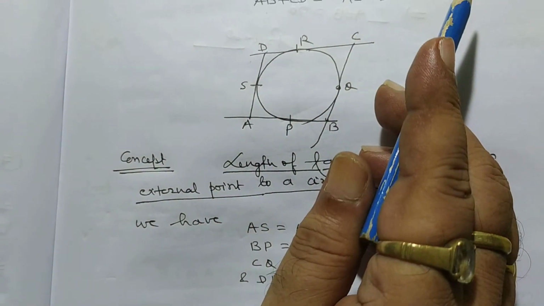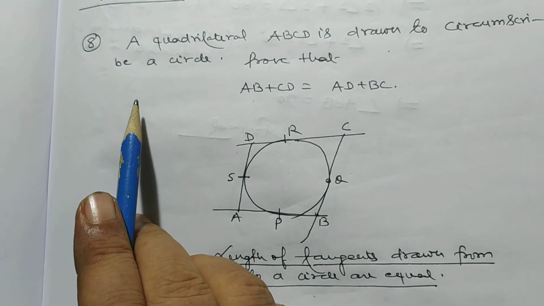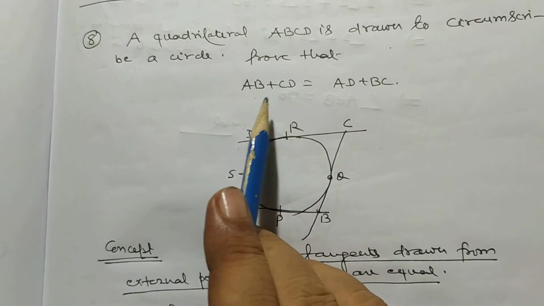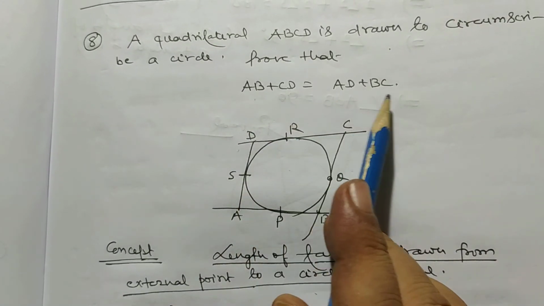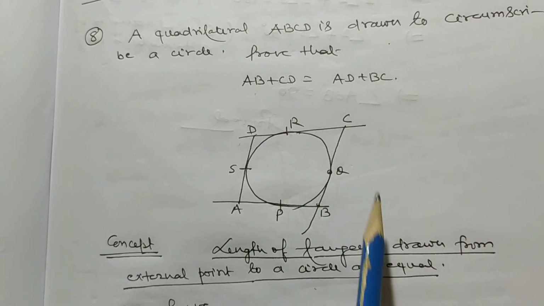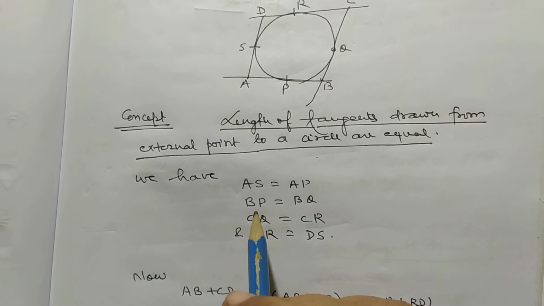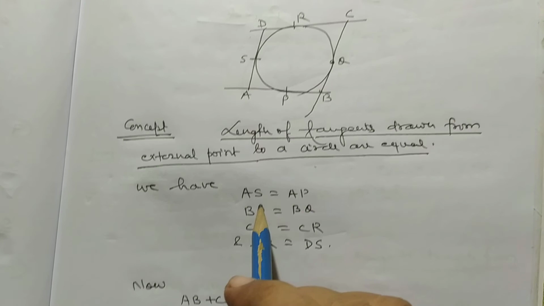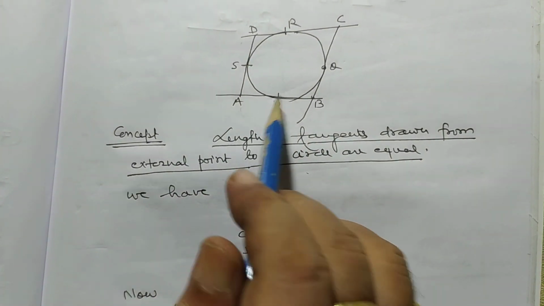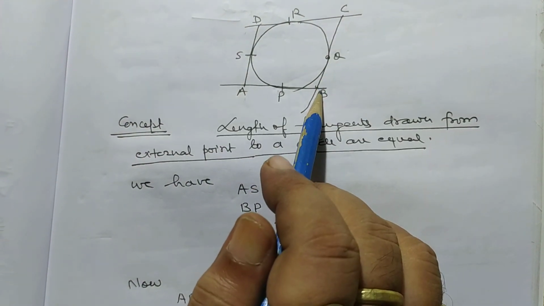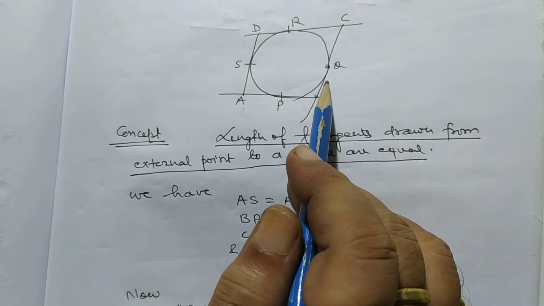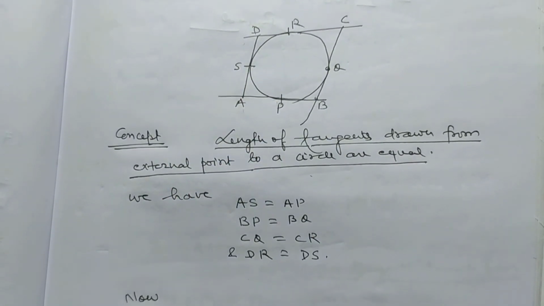A quadrilateral ABCD is drawn to circumscribe a circle. Prove that AB plus CD is equal to AD plus BC. Length of tangents drawn from an external point to a circle are equal. This is basic. We have AS is equal to AP, PB is equal to BQ, CR is equal to CQ, DS is equal to DR.